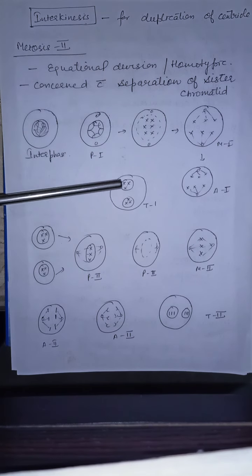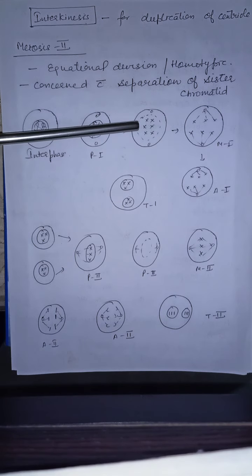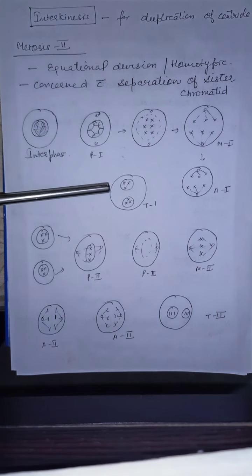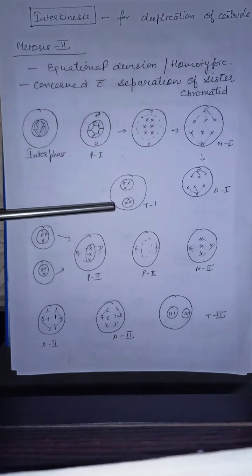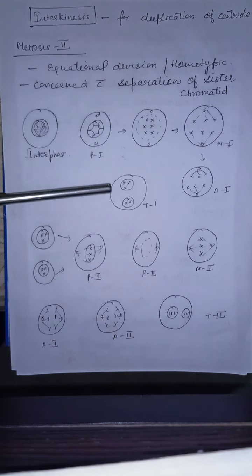In telophase 1, 2 nuclei are formed, each having 3 chromosomes. See, we started with 6 chromosomes. Now in telophase 1, 2 nuclei are formed and each has 3 chromosomes. So the chromosome number is reduced to half.